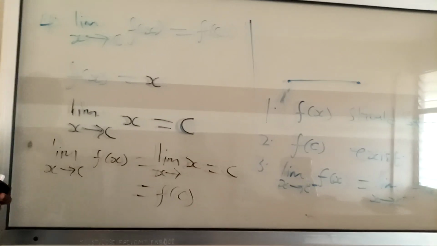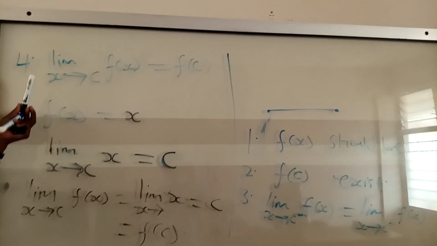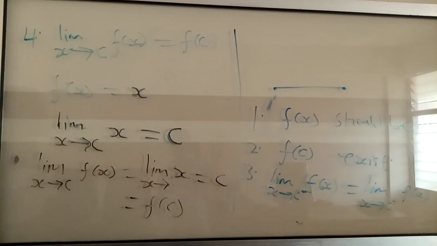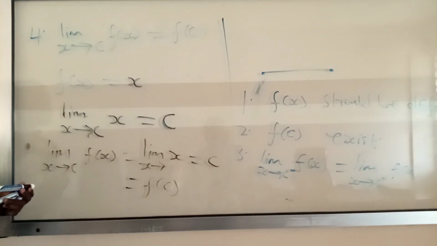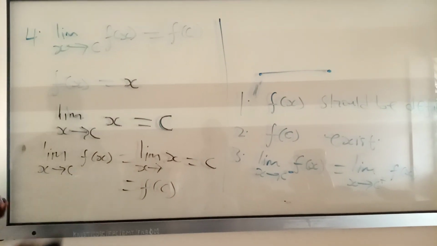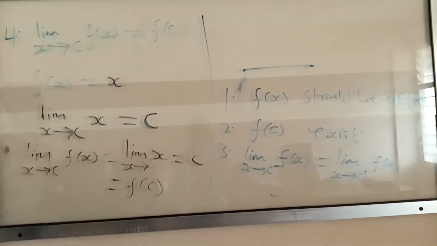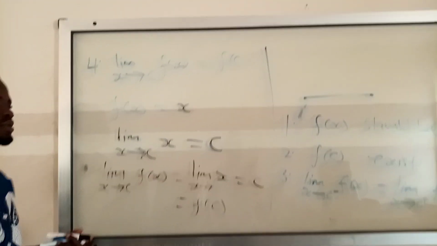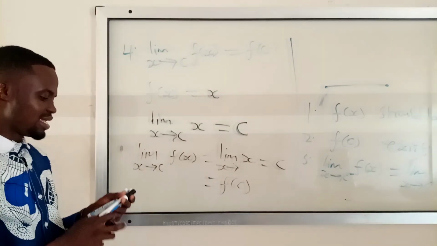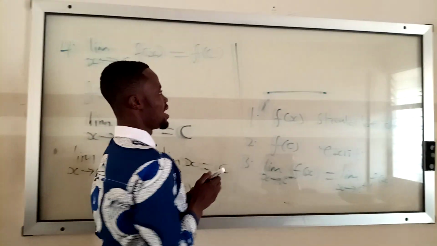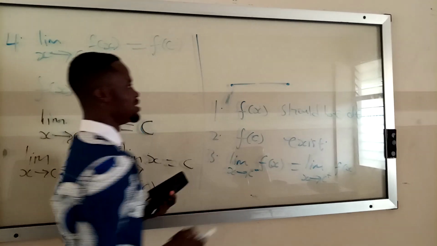Then here, that is the idea of continuity, for it being continuous. Okay. So if these properties exist, then it means that the function is continuous. If one of these properties fails, it means that the function is discontinuous. And discontinuous means that I do have a gap in between the line.